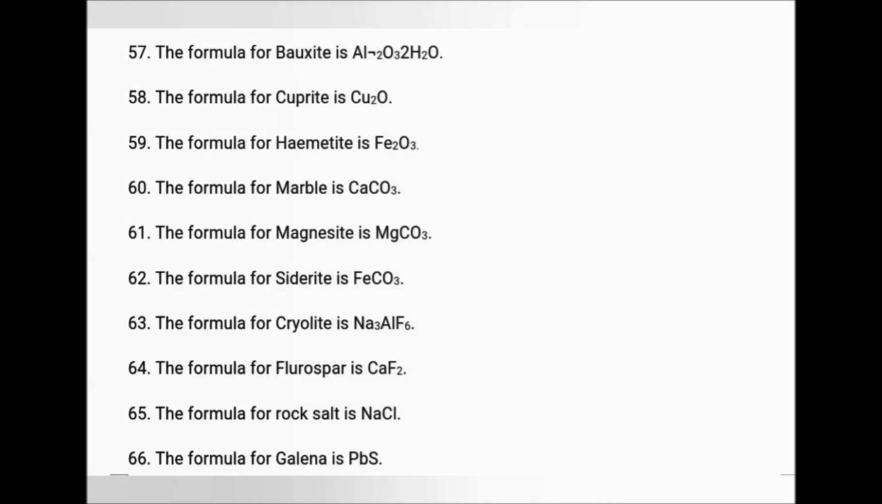Here are the formulas for some ores. The formula for bauxite is Al2O3·2H2O. Cuprite is Cu2O. Hematite is Fe2O3. Marble is CaCO3. Magnesite is MgCO3. Siderite is FeCO3. Cryolite